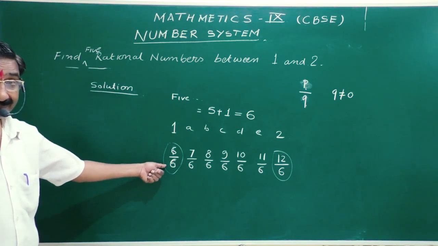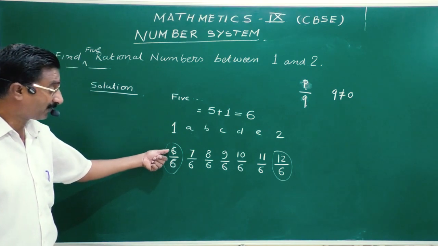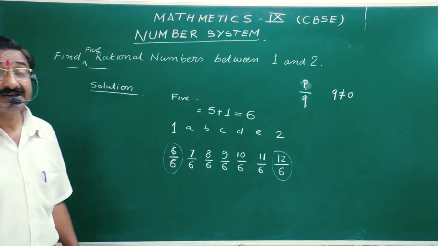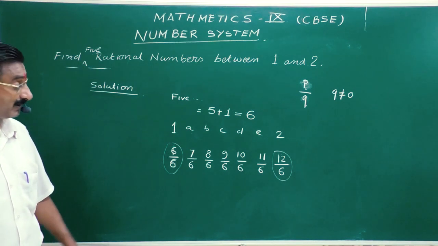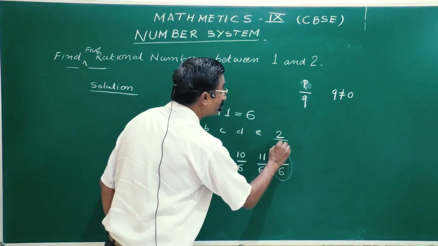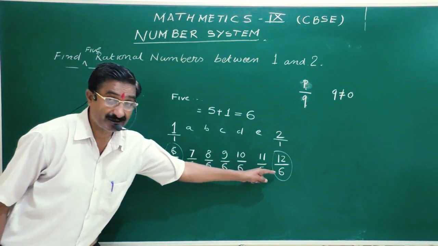What are these called? They are 1 and 2, but in rational form, if we have written 6 by 6 and 12 by 6, it means these are equivalent rational numbers. This is equal to 1 by 1 and this is equal to 2 by 1. So these are the equivalent rational numbers.